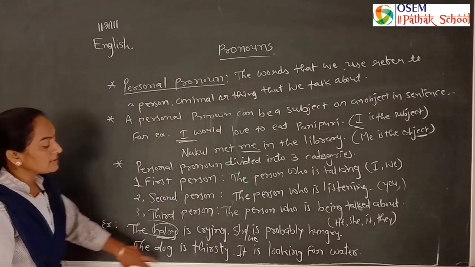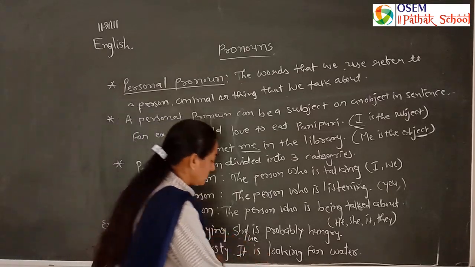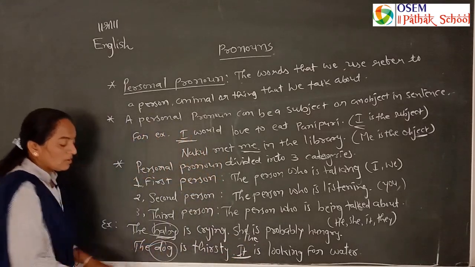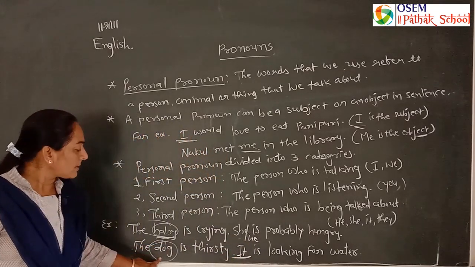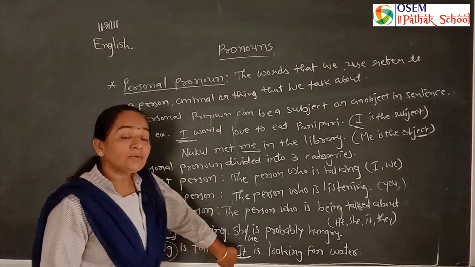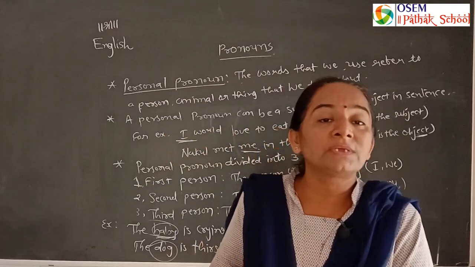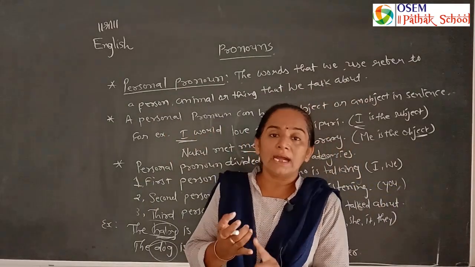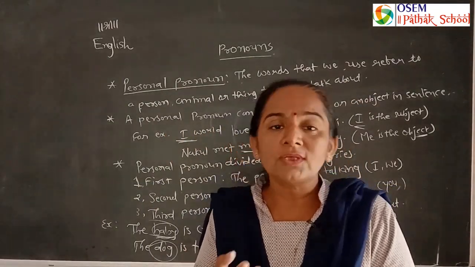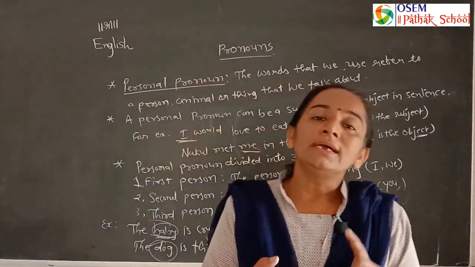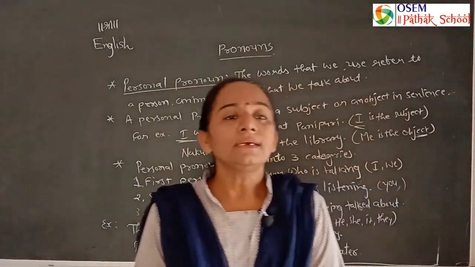The dog is thirsty. It is looking for water. Here we are talking about the dog. Dog is a third person singular. So we can use the pronoun it. Here we can use subjective case and objective case, like I, me, we, us, you, he, him, she, her, it, and then them.